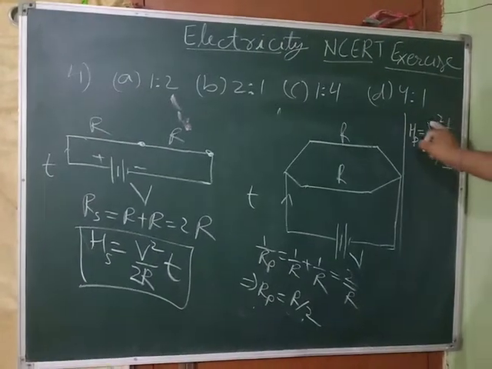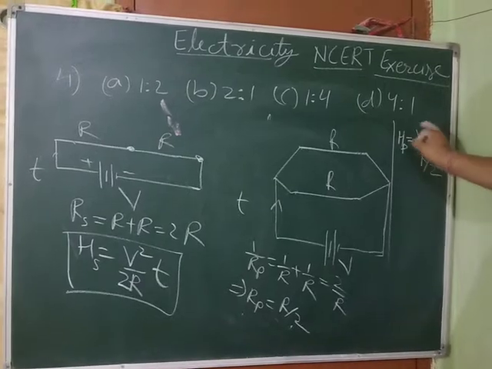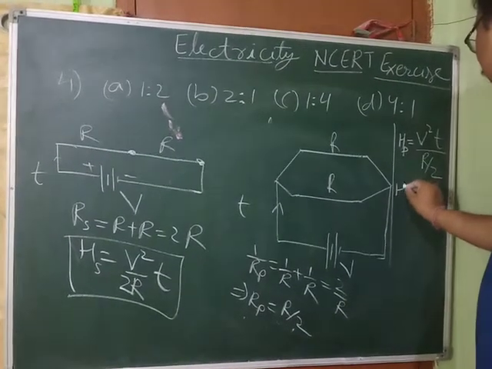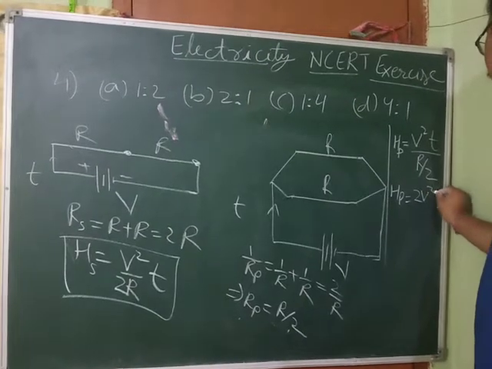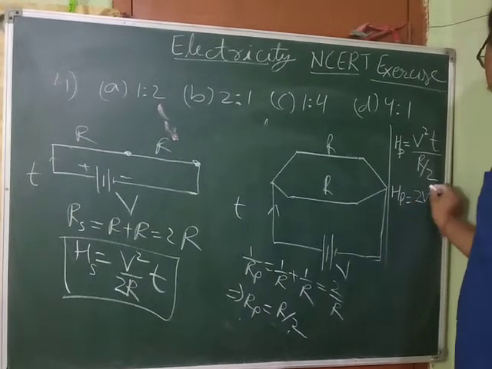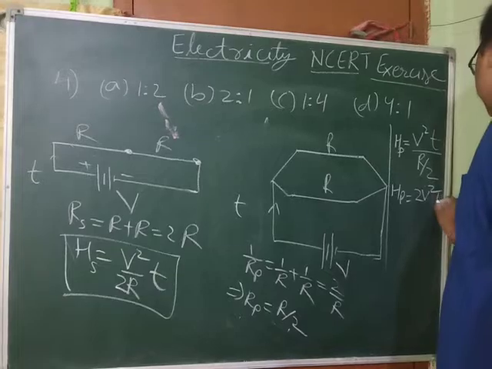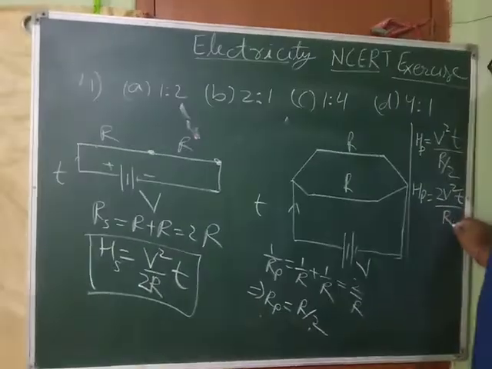So the 2 in the denominator goes up, and you get heat produced equals 2V square T upon R. That's what you will get.